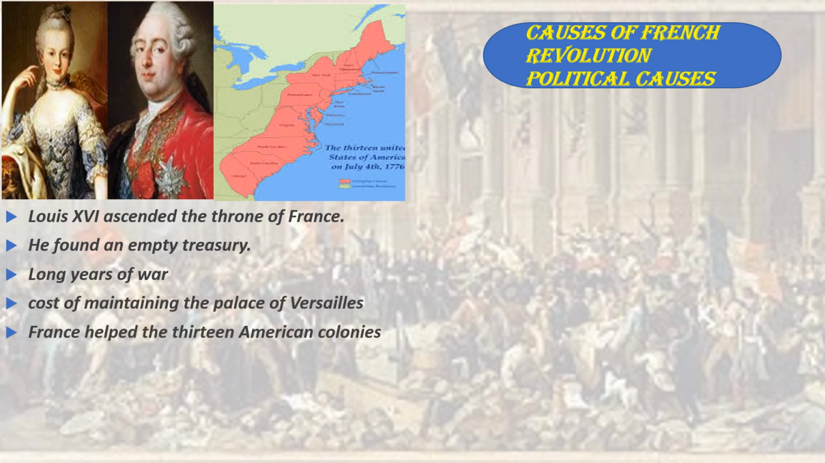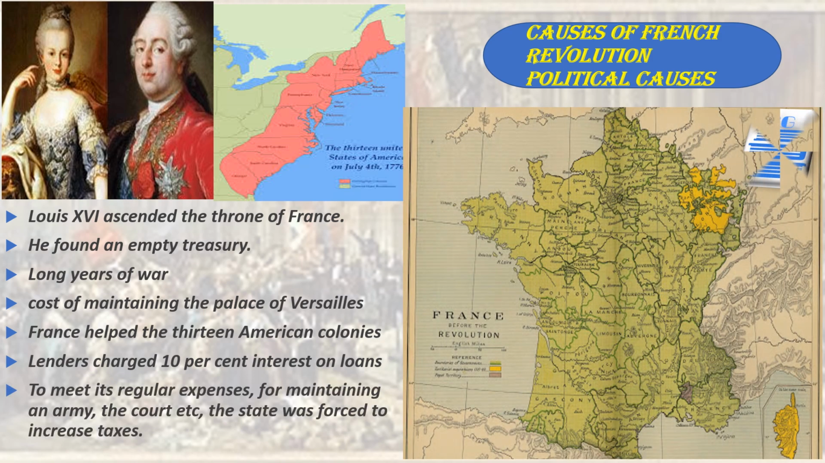Britain, which added more than 1 billion livres to a debt that had already risen to more than 2 billion livres. An extravagant court at the immense palace of Versailles also cost a lot. To meet its regular expenses, such as the cost of maintaining an army, the court, and running government offices or universities, the state was forced to increase taxes.